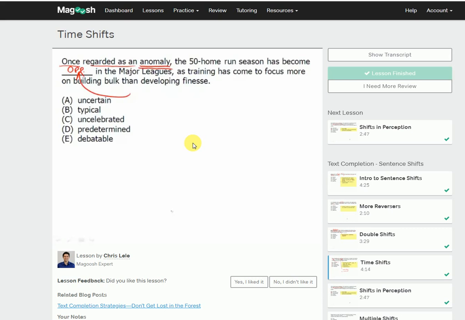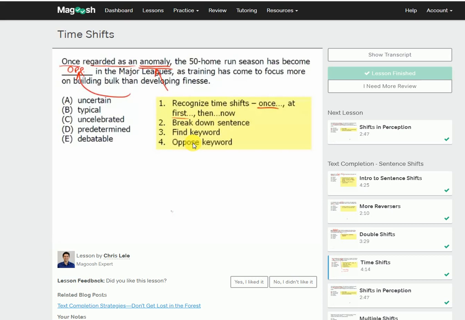Some key words in terms of time shifts you want to look out for: of course, here we have "once." You can have words like "at first." So "at first, regarded as an anomaly, the 50 home run season has become," and it would be the exact same sentence. Once you recognize that you're dealing with a time shift, you want to break down the sentence and simplify it if you have to. This is probably an easy sentence, so you just want to hone in on the keyword anomaly, come up with the opposite of anomaly, and look through the answers. Which one is the opposite of anomaly?